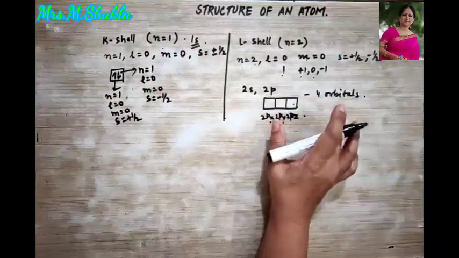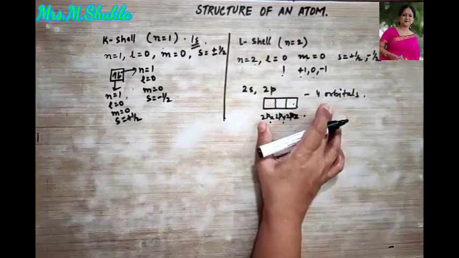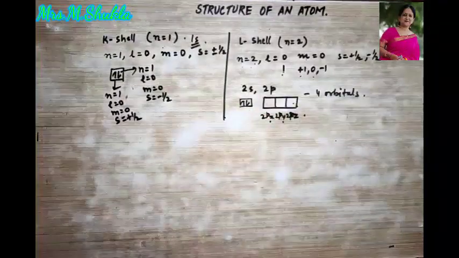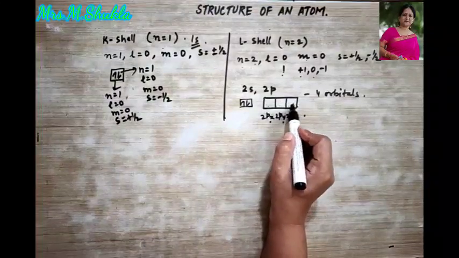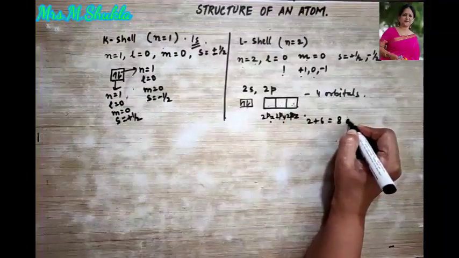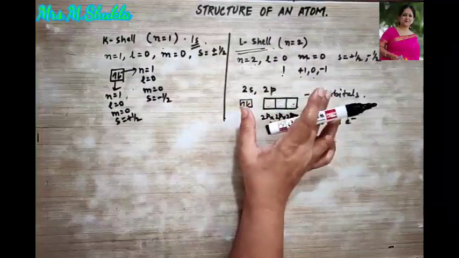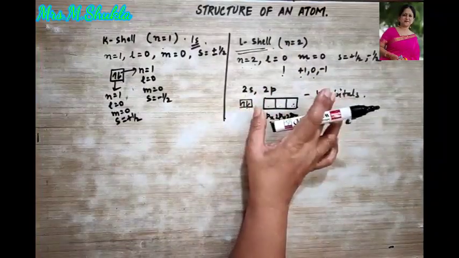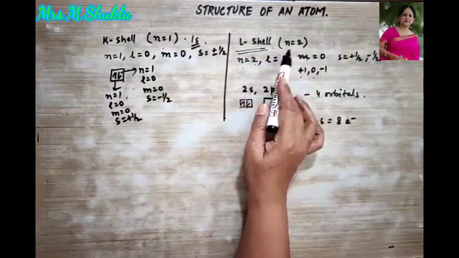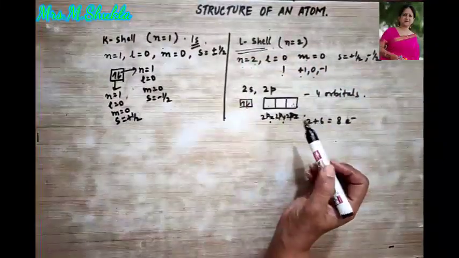Right? And since 4 orbitals are present here, how many electrons can be accommodated? 2 can be accommodated in s, and in each of these p orbitals 2, 2, 2. So 2 plus 6, that means 8 electrons maximum can be accommodated where? In the L shell. Is this point clear? Now, let us see all the possible sets of the 4 quantum numbers that we can see in the L shell, that I was explaining to you over here.